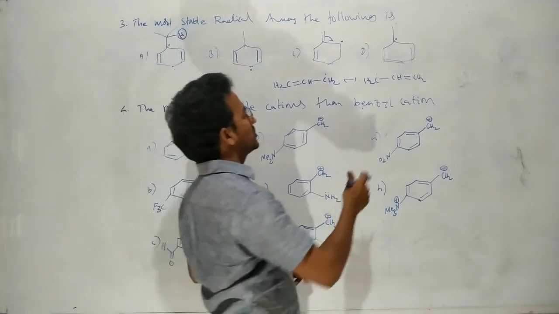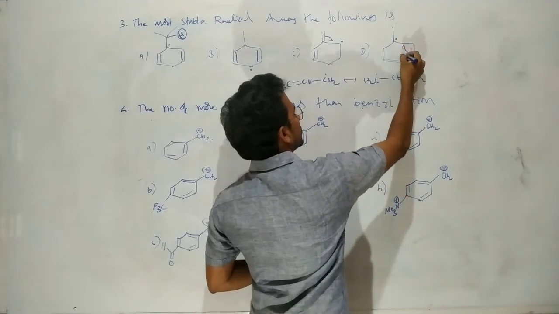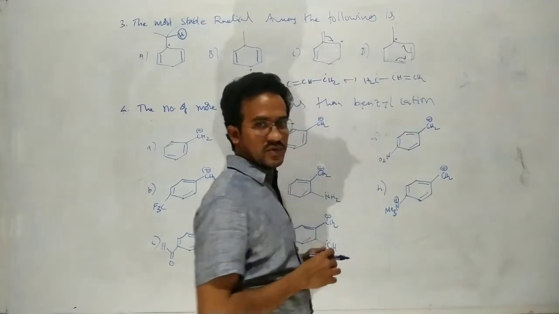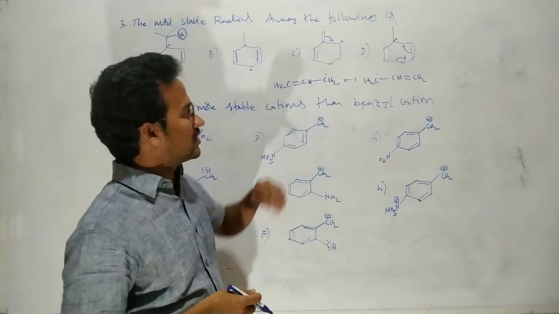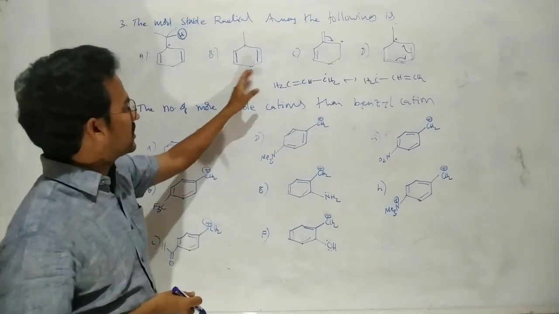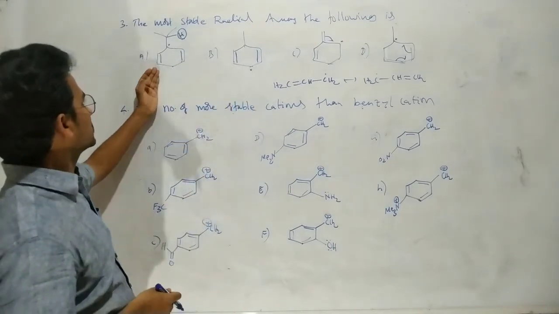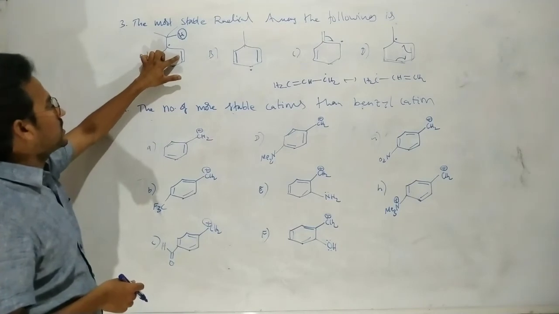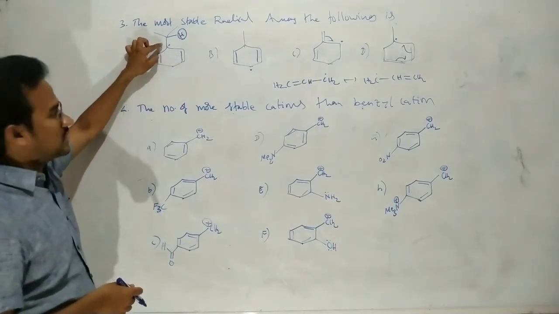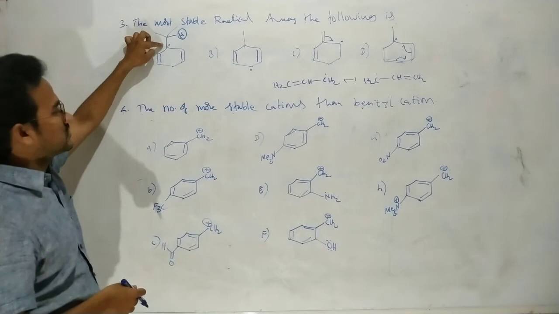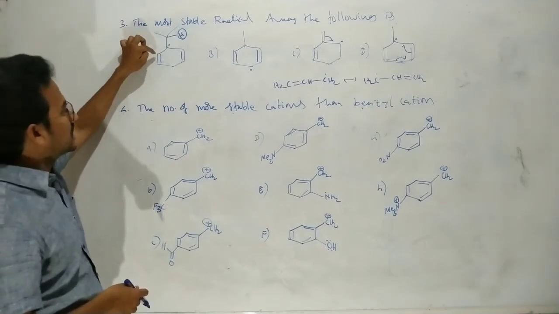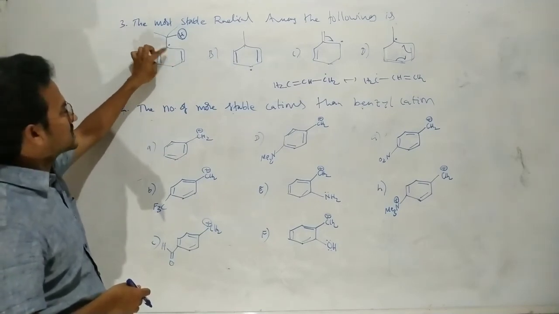Okay. Now we are coming to this one. It is stabilized by the conjugation with the two pi bonds. Okay. Of course, it is a linear conjugation. It is a cross conjugation. It is also cross conjugation because this pi bond at one time is conjugated with this radical and this pi bond is conjugated with this radical. Okay. That means here it's not a continuous conjugation. It is a cross conjugation.